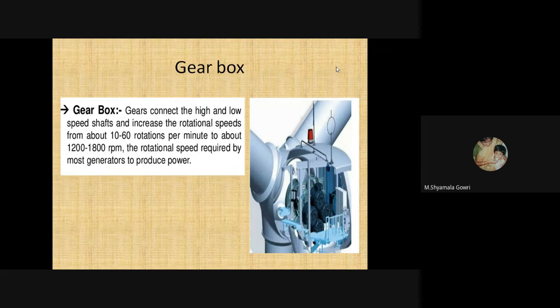Next one is the gearbox. Gears connect the high and low speed shafts and increase the rotational speed from about 10 to 60 rotations per minute to about 1200 to 1800 rpm, the rotational speed required by most generators to produce power.